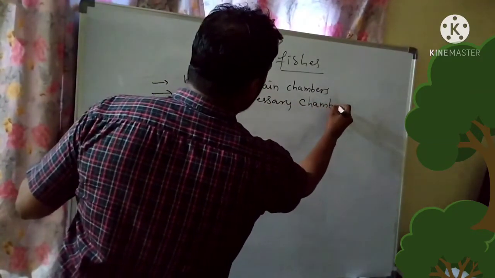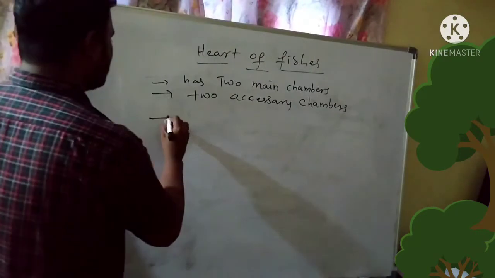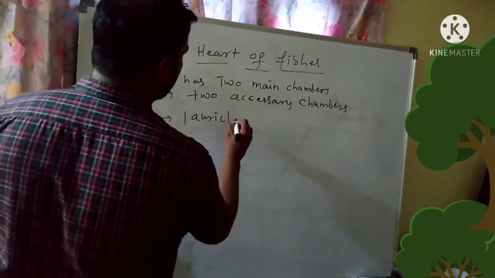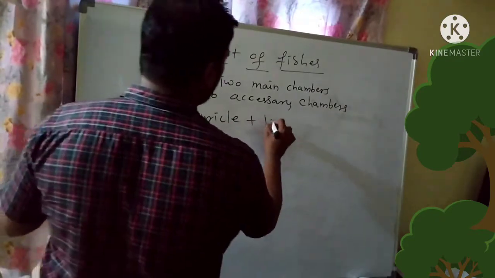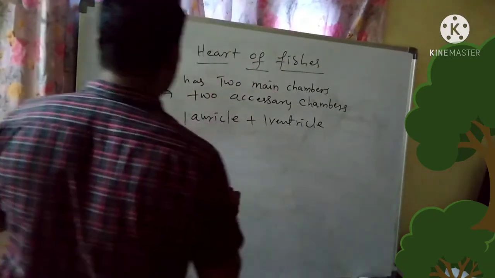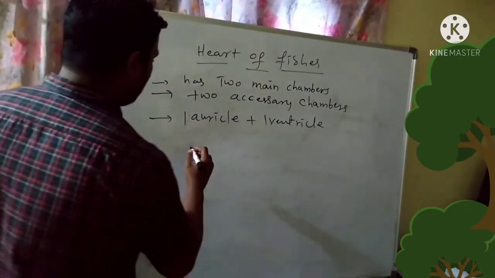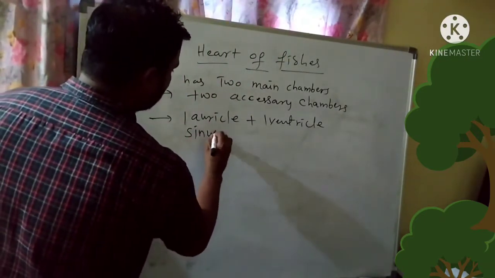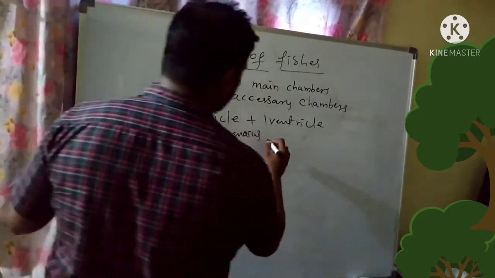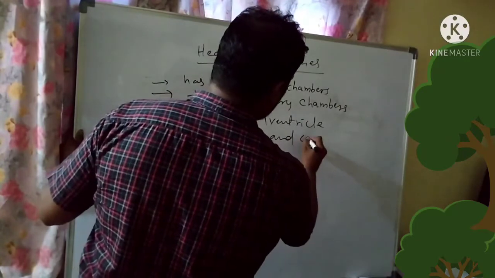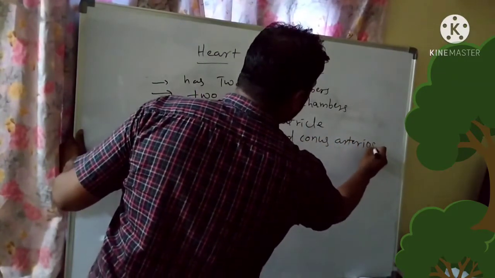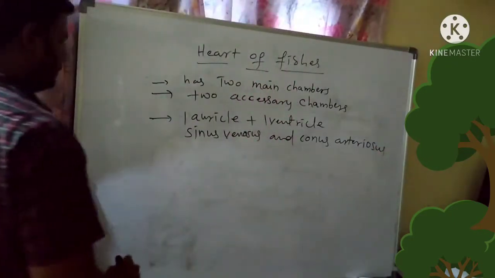The main chambers are one auricle plus one ventricle. Accessory chambers are sinus venosus and conus arteriosus.